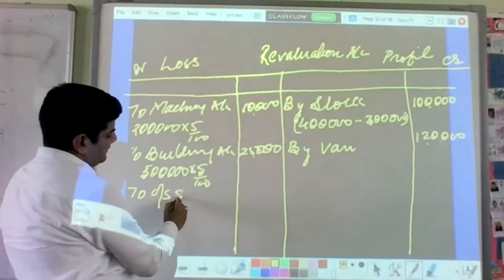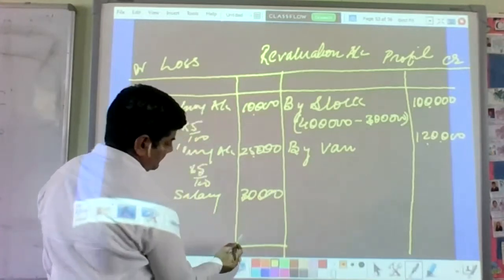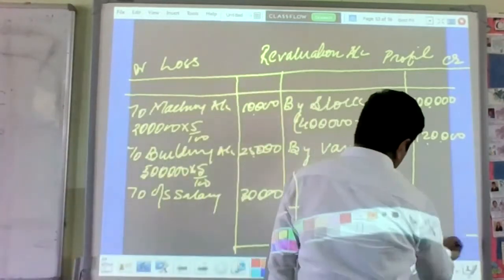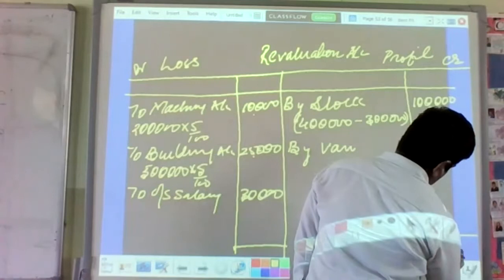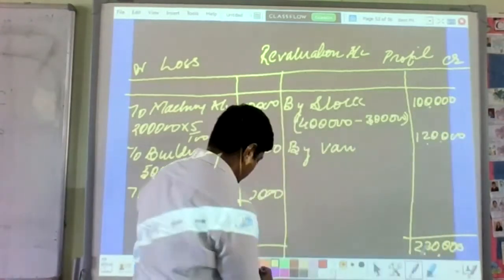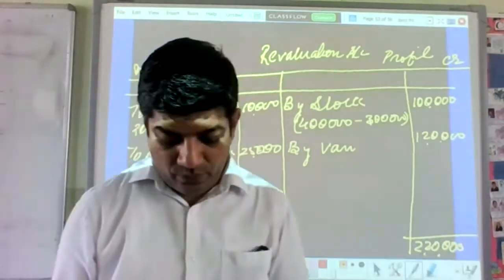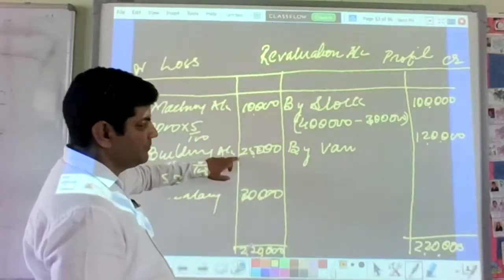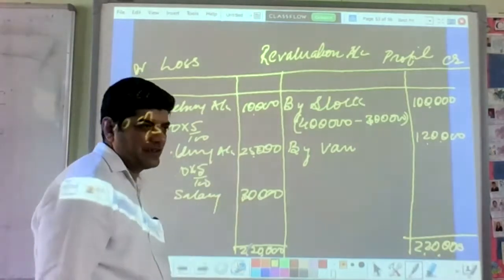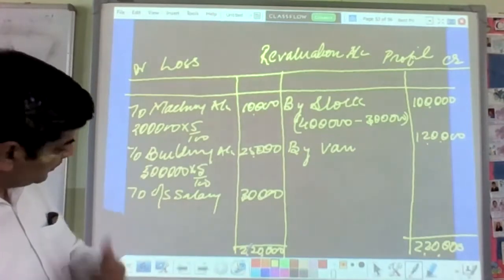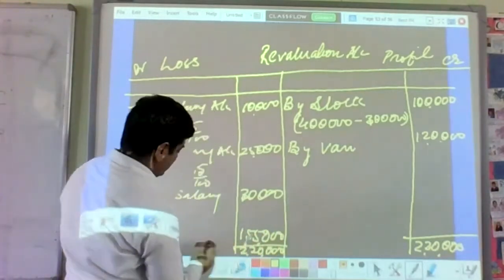So outstanding salary 30,000. 2,20,000 and 2,20,000. अब 2,20,000 में बेटा 10,000 plus 25,000, 35,000 plus 30, 65,000 माइनस करिए. सो कितना बचेगा 1,55,000. This is your profit.